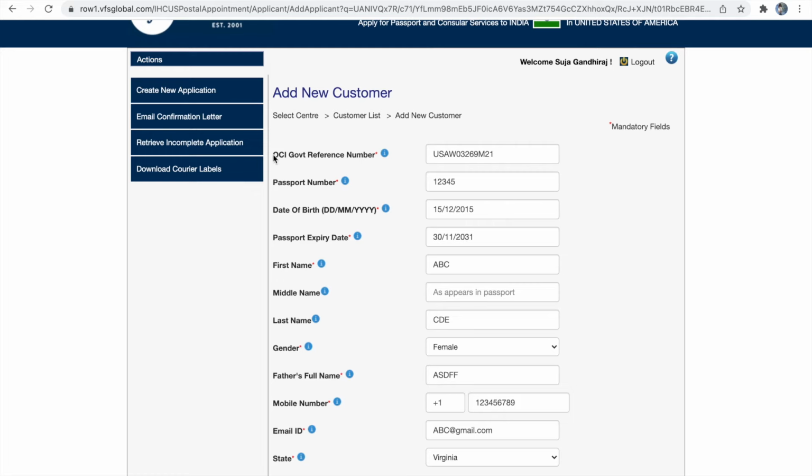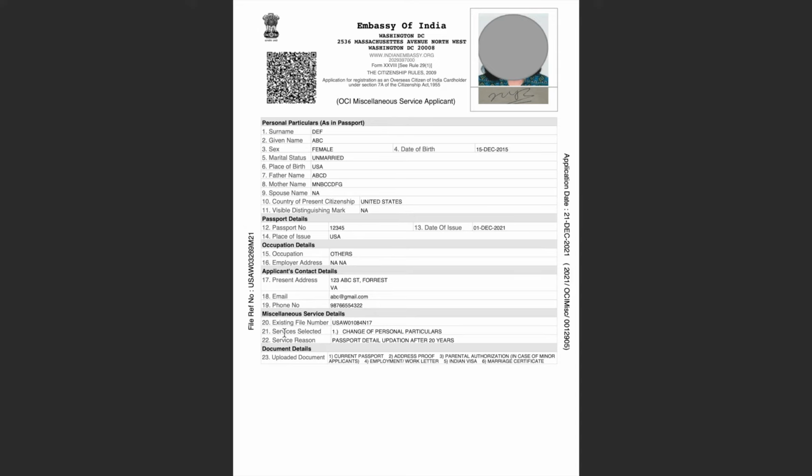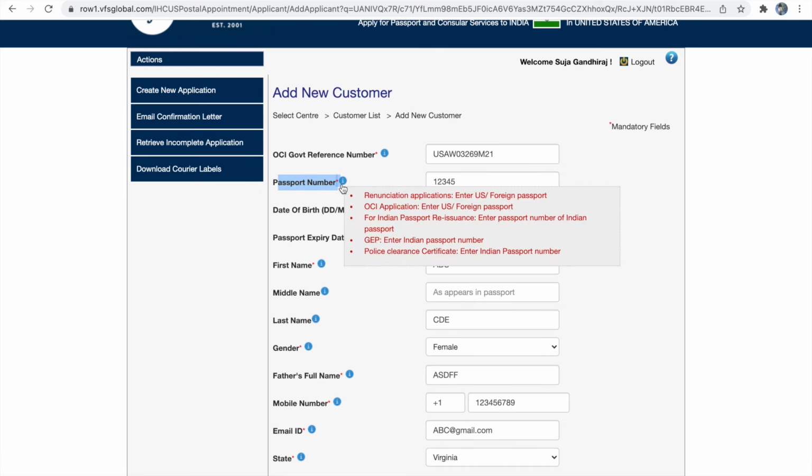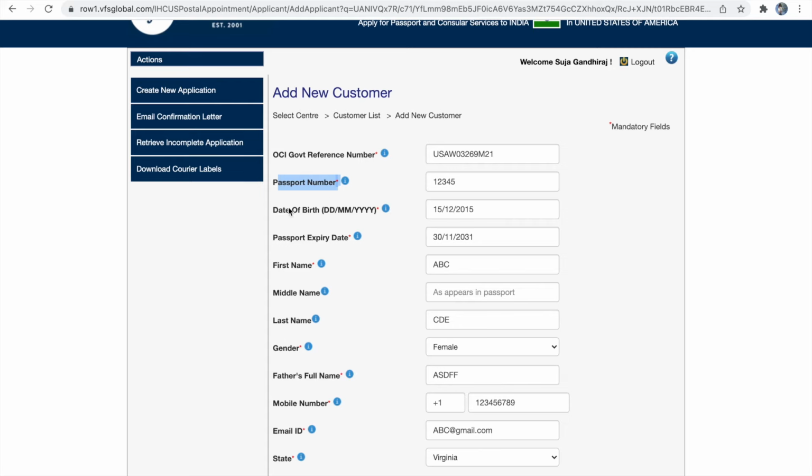First is going to be your government reference number. This is nothing but your application number which we have just filled in the OCA portal. So this is our application form, and the file reference number which is present at the side is your government reference number. Next is the passport number. This is going to be the current passport number, that is the new passport number. Date of birth, passport expiry date. So your passport expiry date is your current passport expiry date.